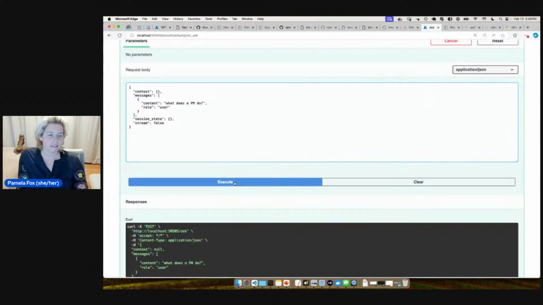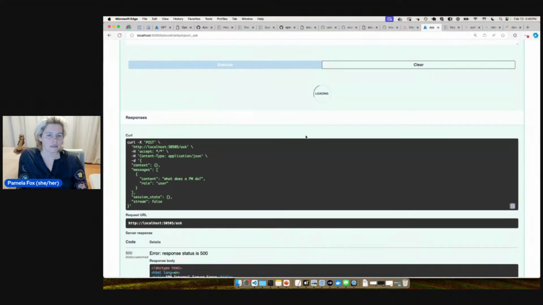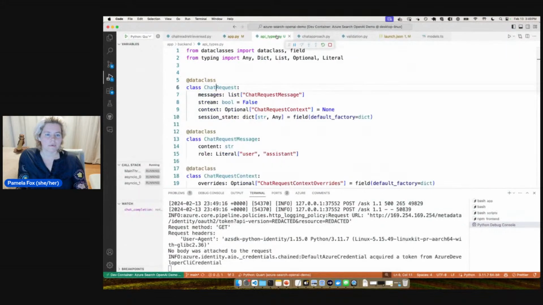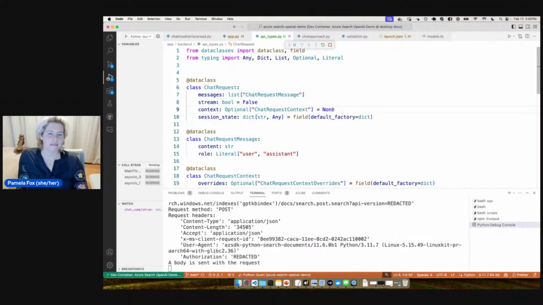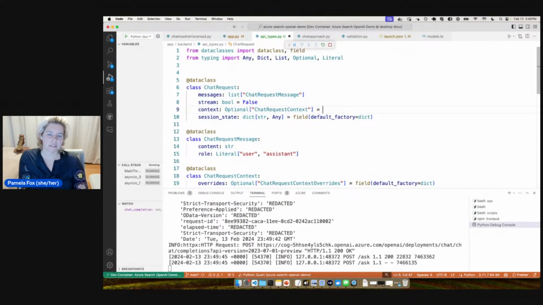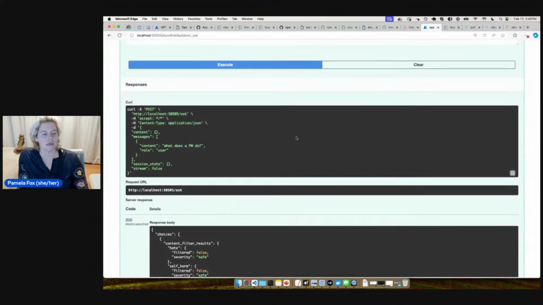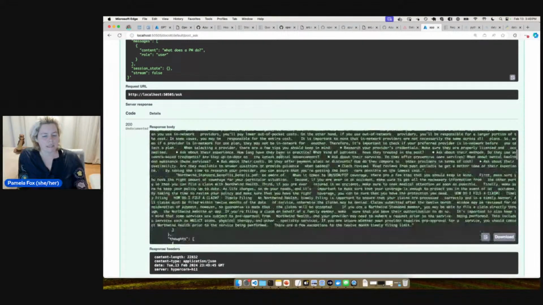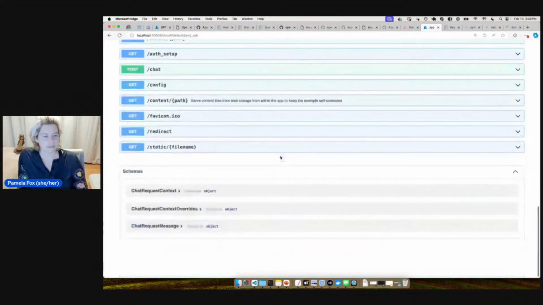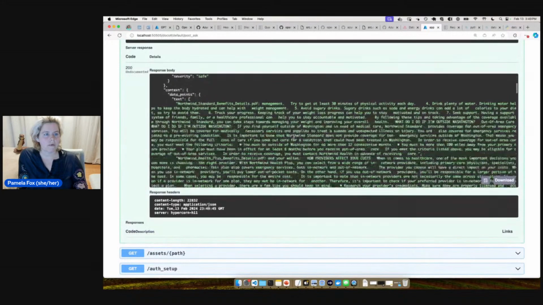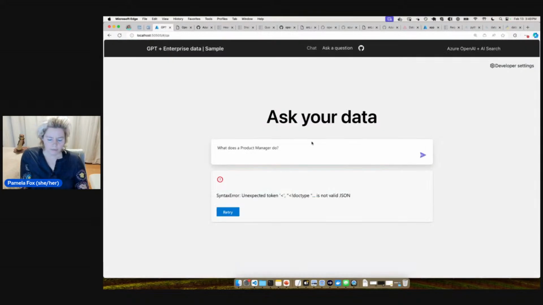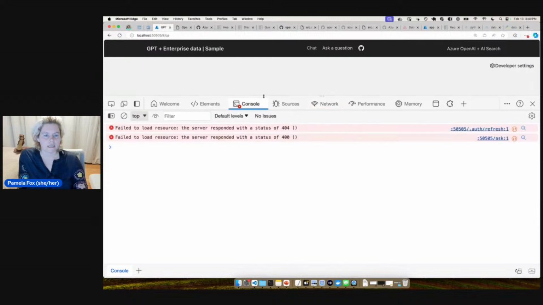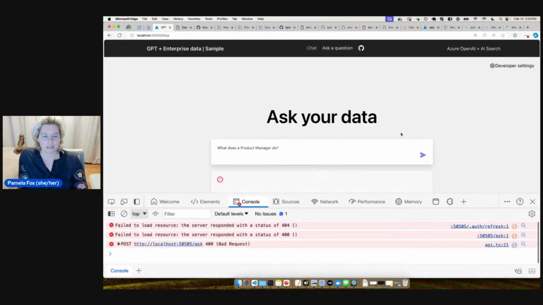So I could take a look and see. Let's see, where do we do the context? Yeah, default to that. So let's just change it to default to an empty dictionary. And now we get back the response. So here we go. That looks really similar to before. Let's try this again.